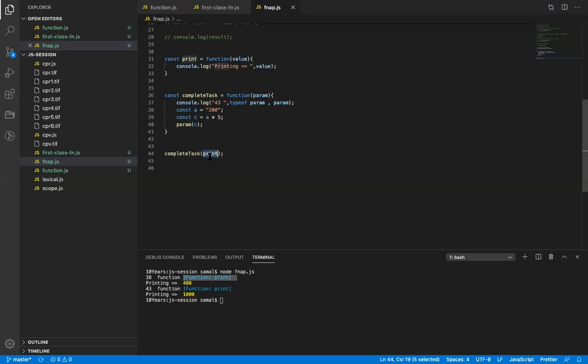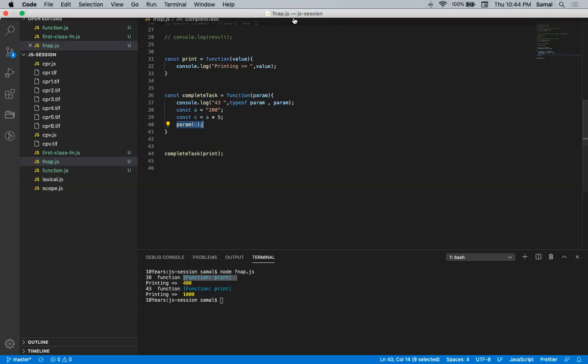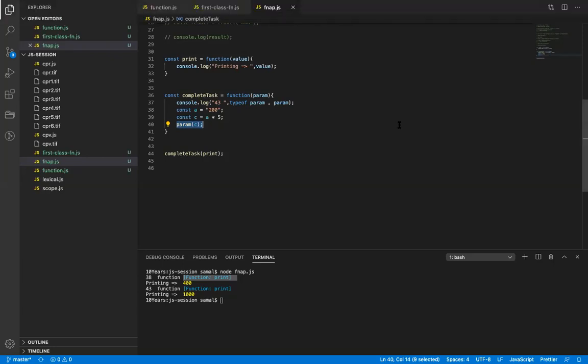So when I pass this, sometimes this print may not be a function. In that case, will this param value run or crash? What solution should we be using so that it runs? Check the condition with a double and.